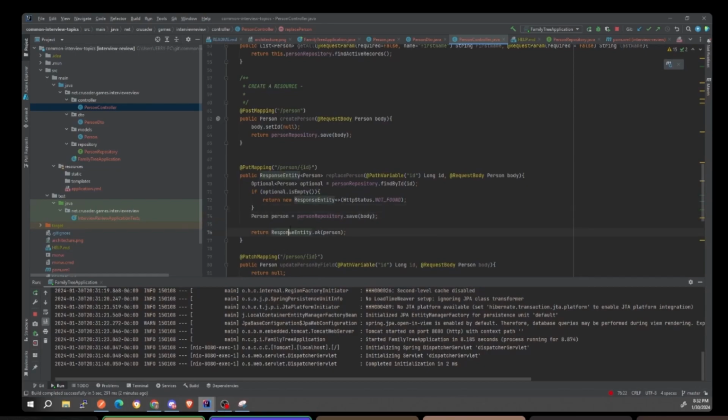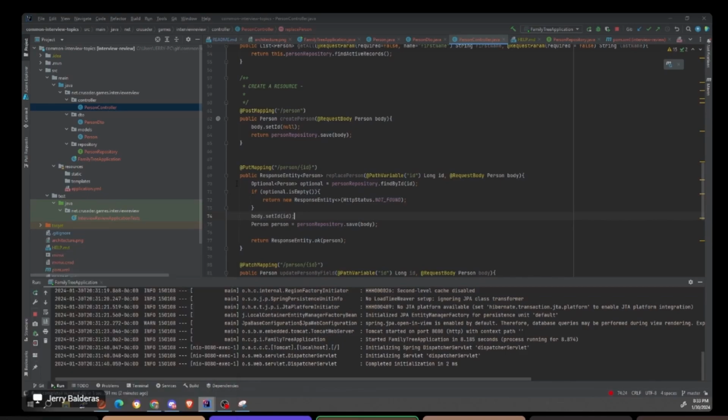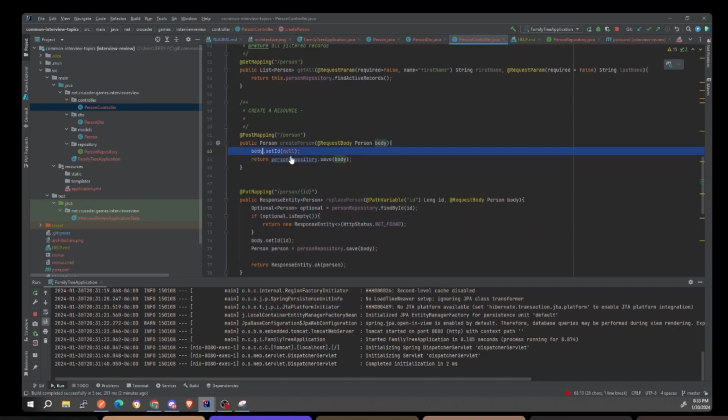So here, what we've got to do is body dot set ID to the ID. Notice how the logic is in here. You want your controller looking like this. Like you want your controller looking like that.